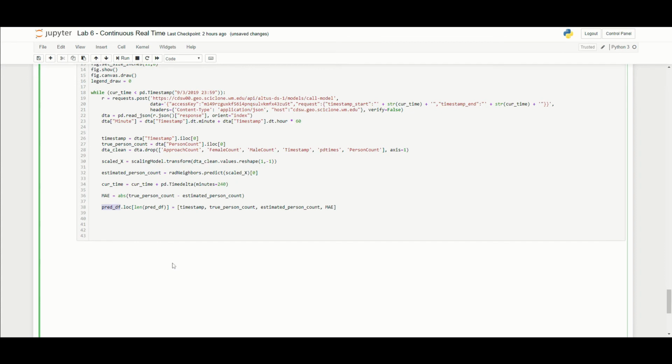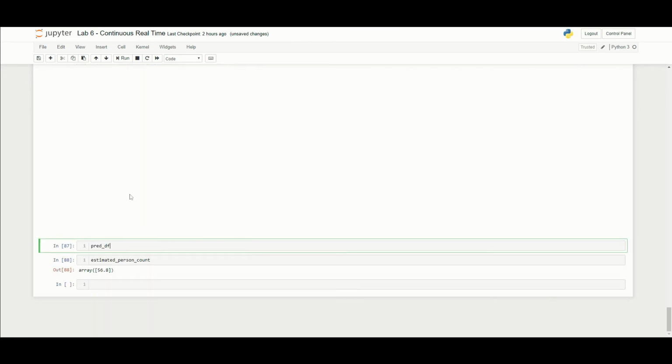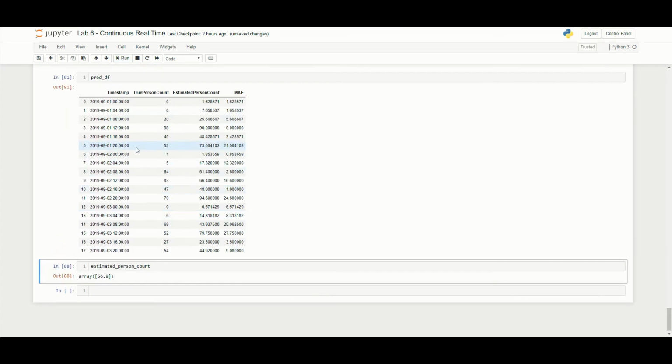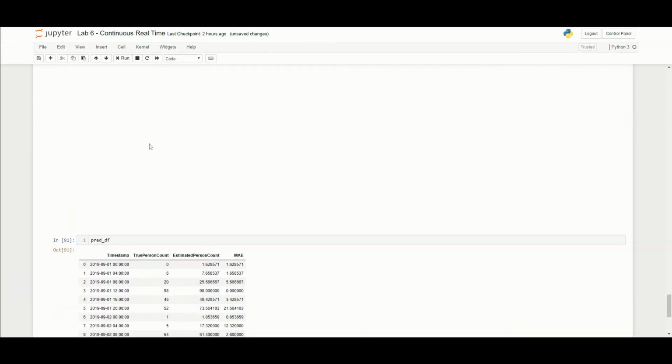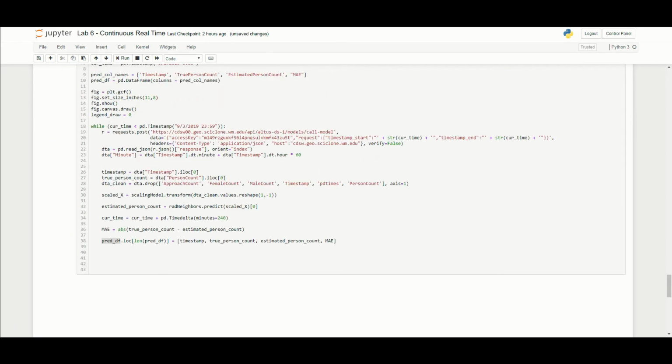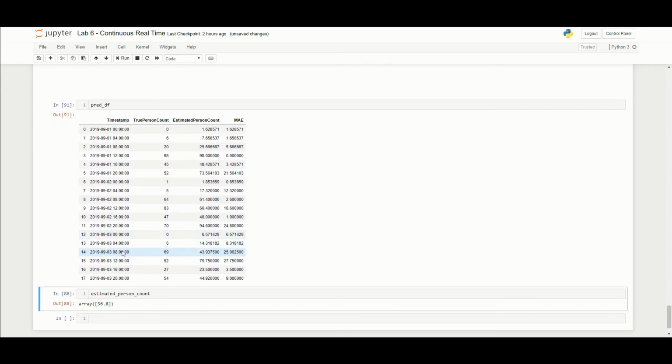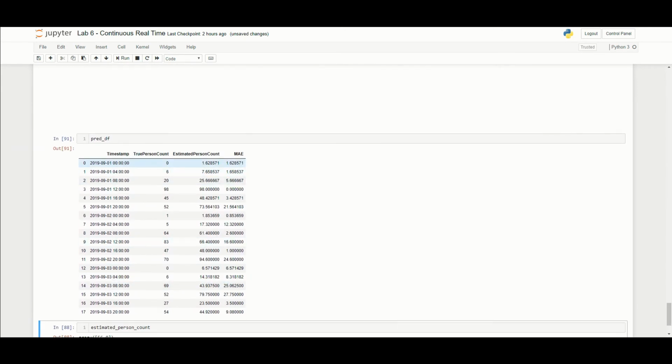Let's take a look at preddf. All right, so preddf now has gone through, and you'll remember we had this set to 240, so we're only pinging the server for every 240 minutes, and we're getting these estimates. So this means at 2019, the 3rd, at 8 o'clock, we are predicting 44 people. There were truly 54. So we have an error of 9. So we can see what this looks like over time.